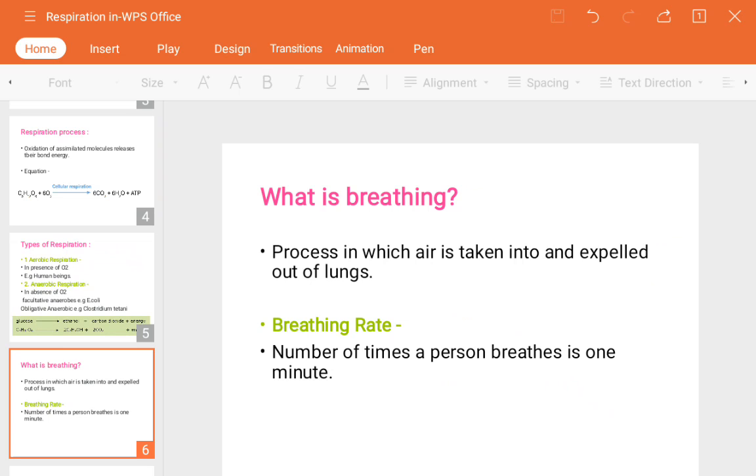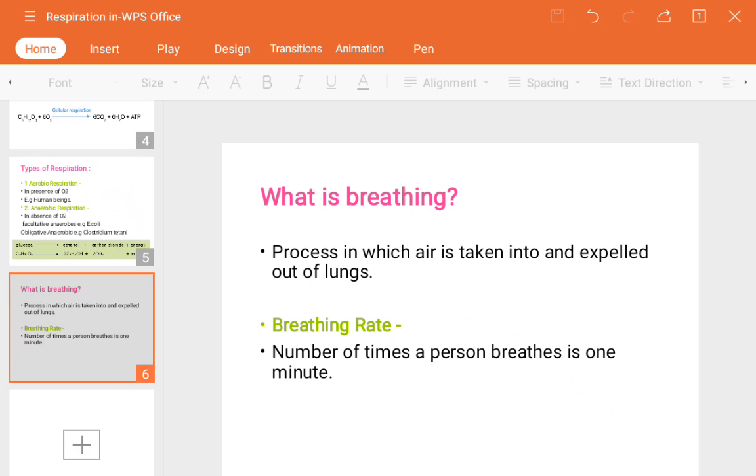For example, if you take one oxygen inside and release one carbon dioxide outside, that is equal to one breathing, is it? Taking only oxygen, is that the breathing, and releasing the carbon dioxide, is that also breathing? No, both are considered together as one breathing, means taking oxygen and releasing carbon dioxide, that whole process is one breathing. Okay, so this takes place 15 to 18 times per minute guys.